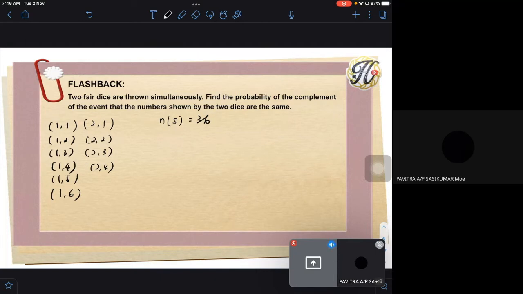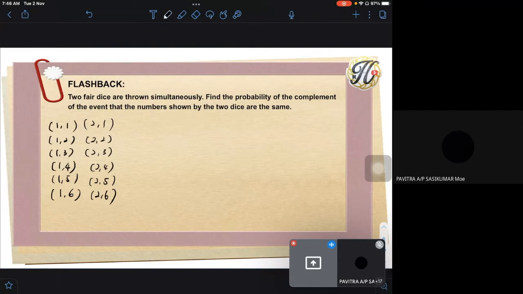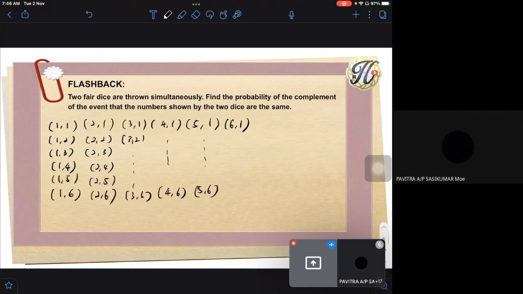You cannot see like that. You have to do it like teacher does. 2, 5, then 2, 6. If you do not believe that, okay, then you have another one. You have to do one by one until you have 6, 6. So you have like this: 3, 1, 4, 1, 5, 1, and 6, 1. Then continue. 3, 2, and so on until 3, 6. This is 4, 6 here. 5, 6. This is 6, 6. Can see or not? If you count one by one, actually your number of sample space is 36.